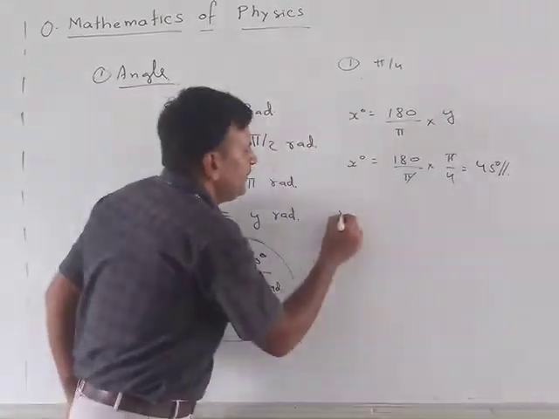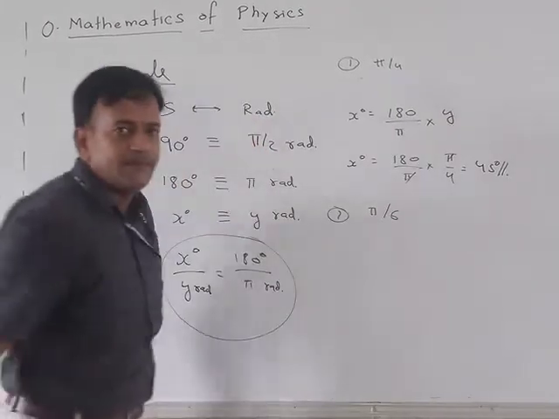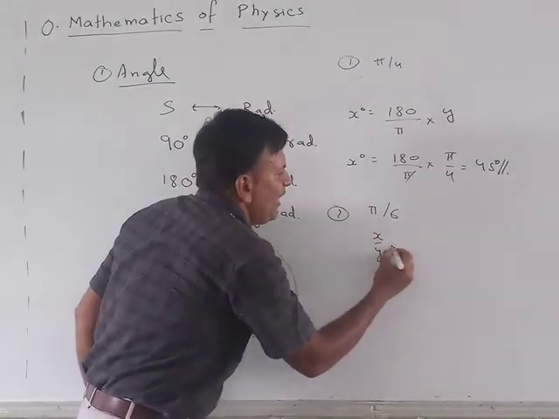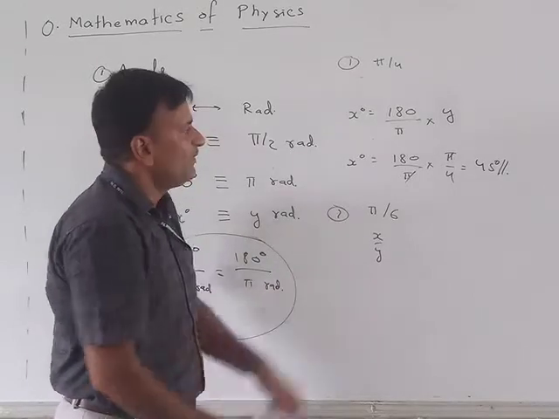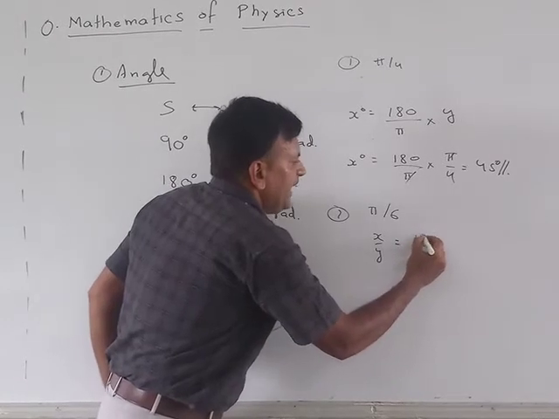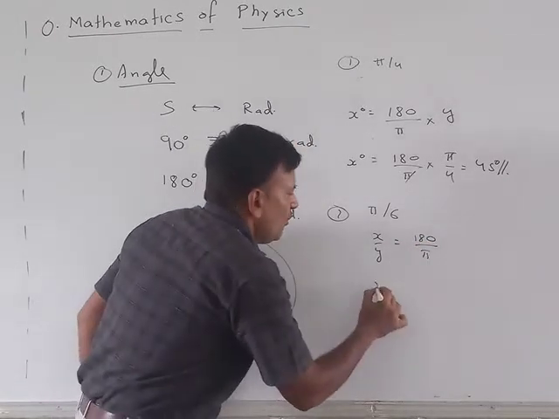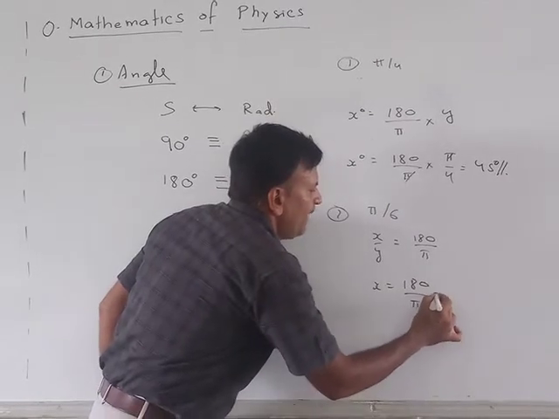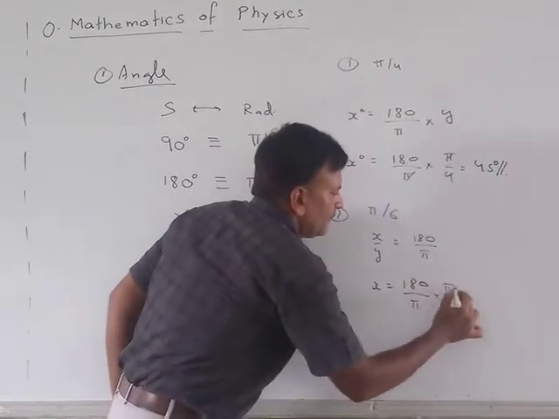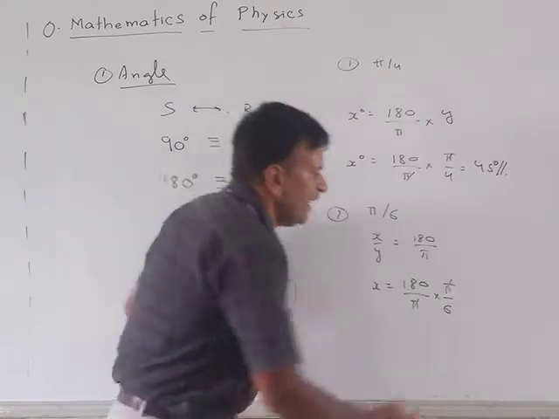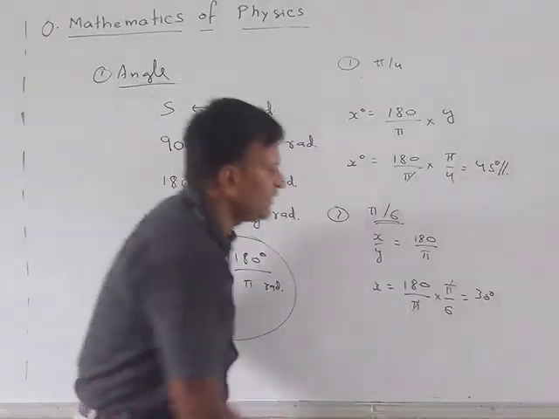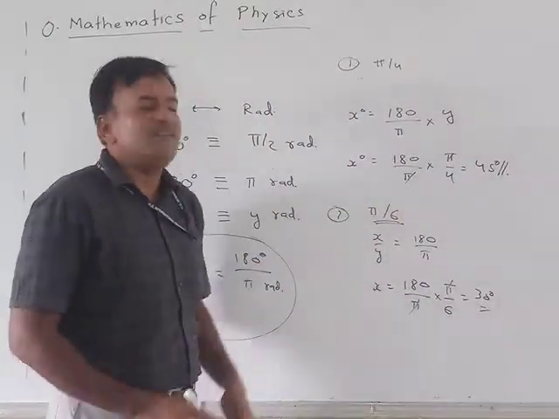Let us go for one more example. Let us now convert pi by 6 radians into degrees. Again using the formula, this time I will do it very quickly without writing all these unnecessary things. x by y is equal to 180 by pi, so x equals 180 by pi into y. What is the value of y? y equals pi by 6. Pi cancels out. 180 by 6 is how much? 30. So an angle of pi by 6 in the radian system is 30 degrees in the sexagesimal system.